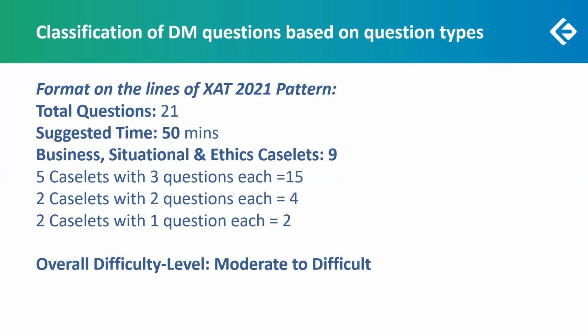Business, situational, and ethics caselets. There were 9 of them. There were 5 caselets with 3 questions each, 2 caselets with 2 questions each, and 2 caselets with 1 question each. The overall sectional difficulty level can be marked moderate to difficult because some of these caselets required intensive reading, required you to carefully filter the data or the facts given.